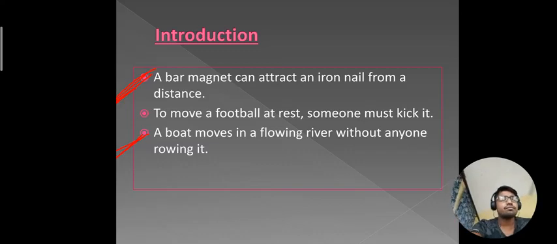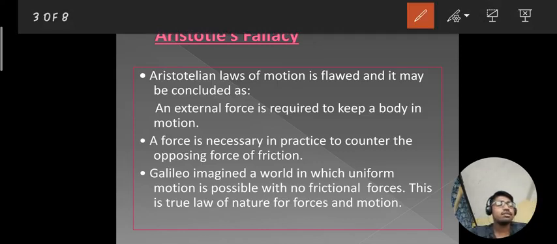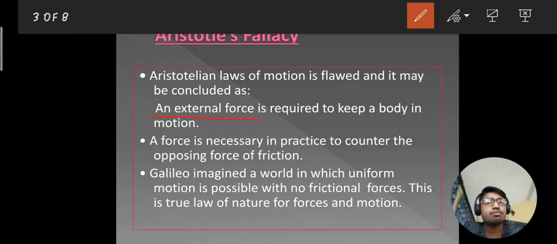Now moving forward, you all have heard about Aristotle. So he has given one law. What is that? Here it is written, an external force is required to keep a body in motion. It is the law given by Aristotle. So there is a flaw in his law. What is that? Can anyone tell me? What is the flaw in Aristotle's law?